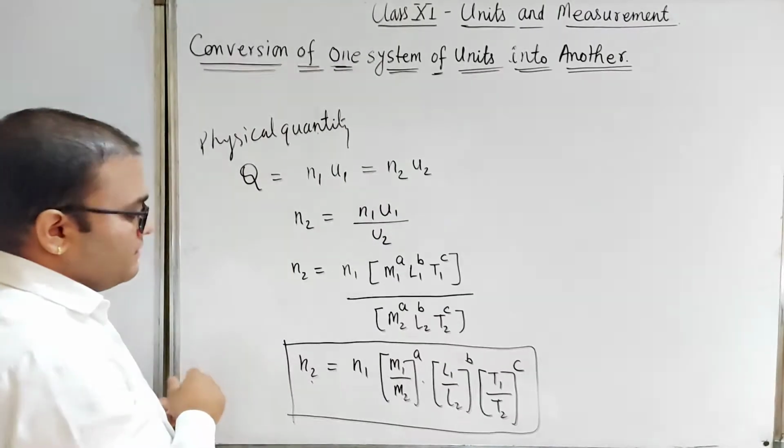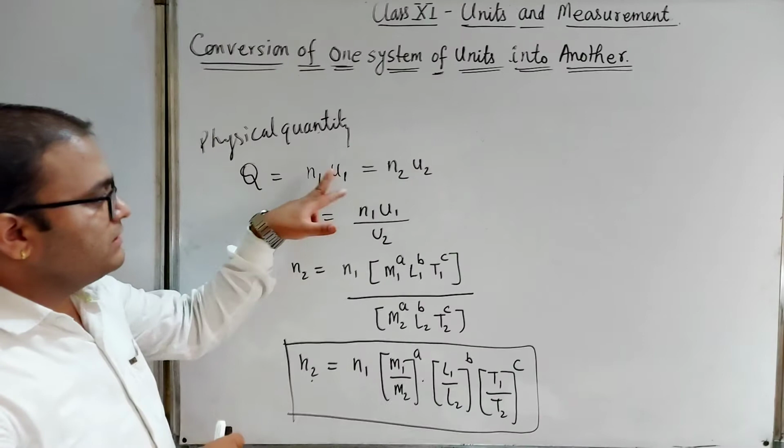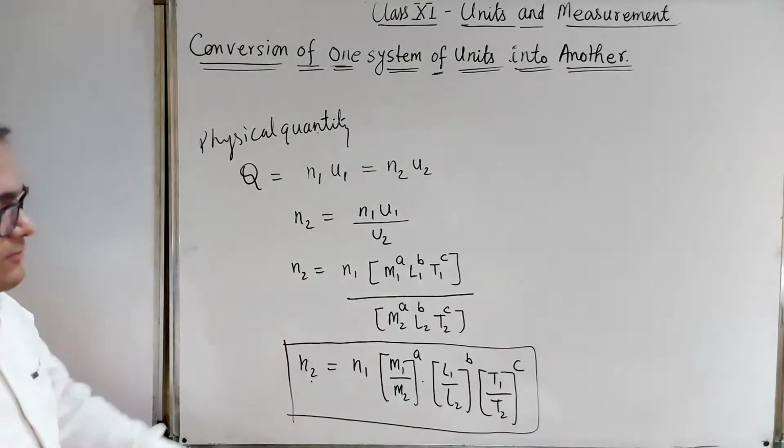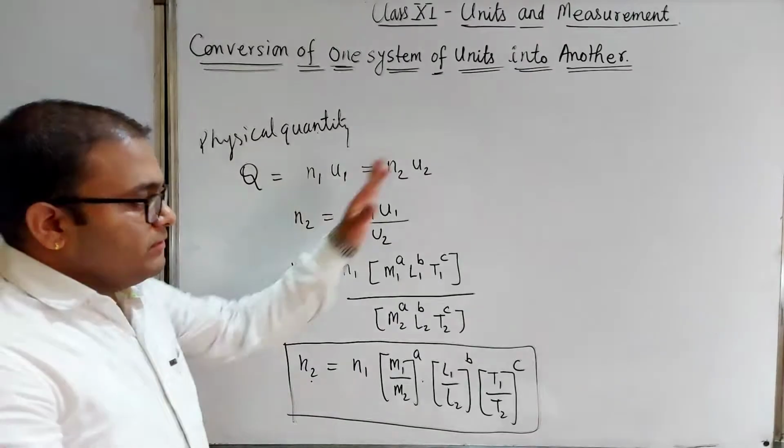Okay, if we have the information N1, U1 and U2, then we can find N2 like this. So you can note down this formula. Okay, then we will solve some questions.